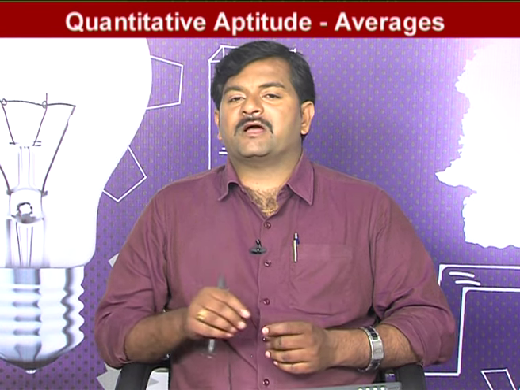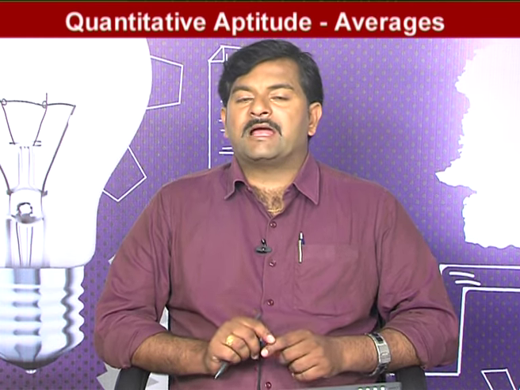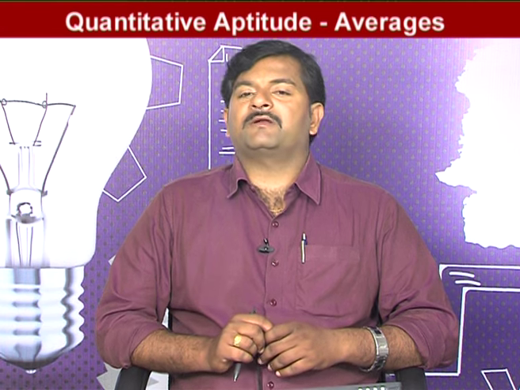For example, let's say in a family there are 5 members, and each member's average age is, let's say, 30 years. So the number of members is 5 and their average age is 30 years. Sum of the ages or total age is equal to average into number of observations, which is 30 into 5, which equals 150 years.